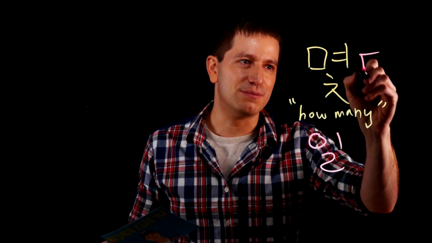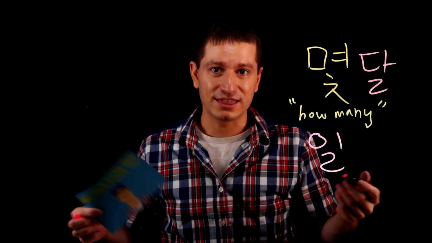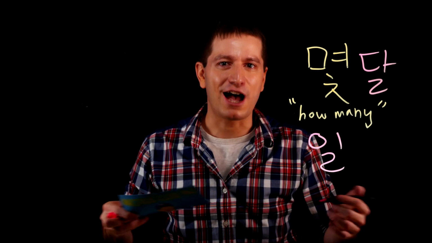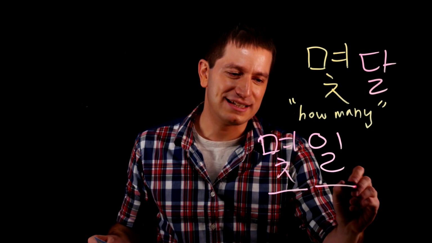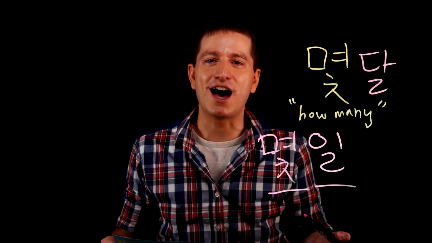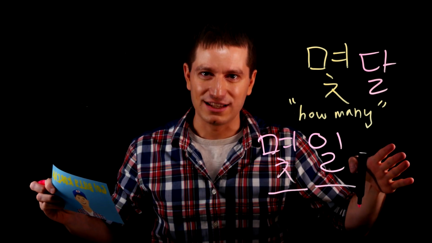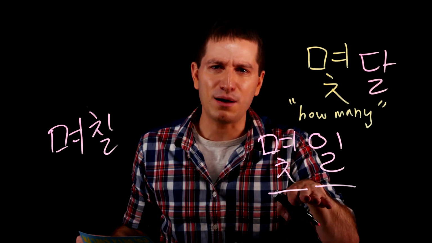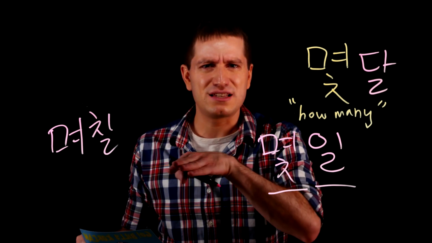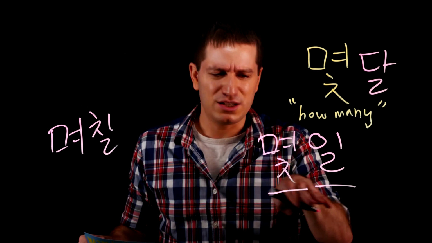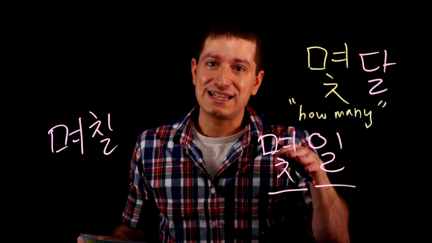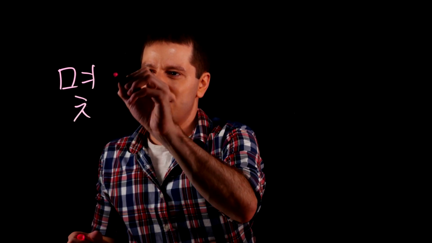And for 몇 as well, you can do 몇 달, how many months, 몇 년, how many years, 몇 개, how many things. However, 몇 일, how many days, this word does not exist at all. 며칠 didn't actually even come from this, but 며칠 means how many days, right? And 몇일 should mean how many days, so it should have come from this, right? Well, it didn't, and we're gonna talk about that. But so that this video isn't super short, let's have some fun.